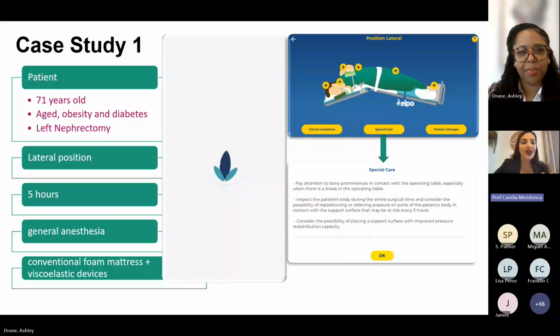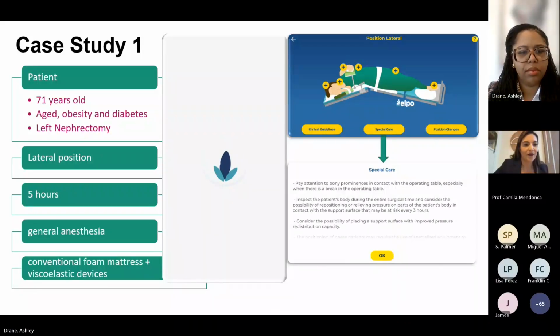And this patient, maybe before, even if you don't use the ELPO app, you will think maybe this patient will be in a higher risk situation because he is 71 years old, with obesity and diabetes. So maybe you think you need to protect this patient. But let's see case study 2. Next, please.